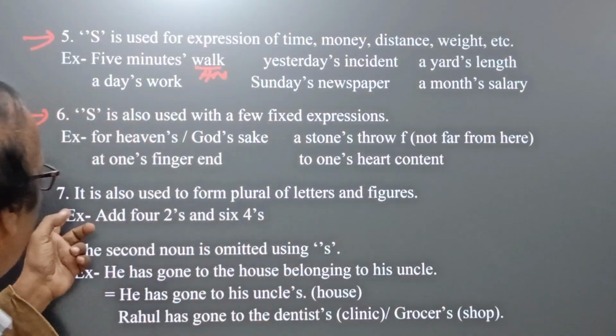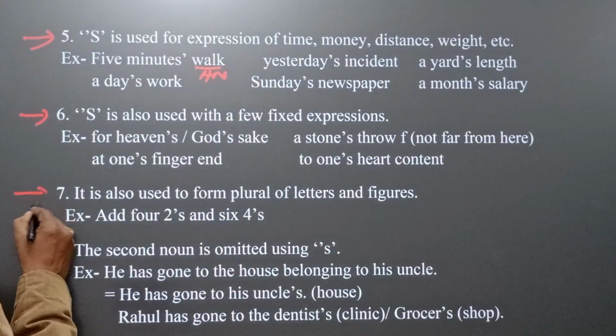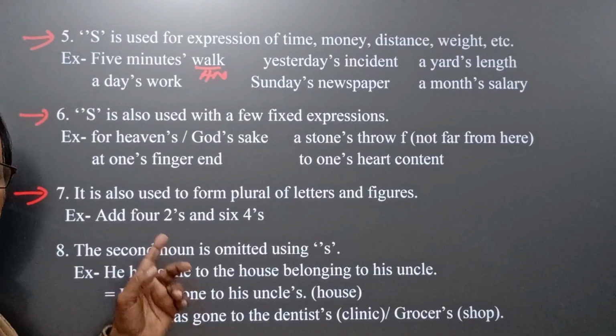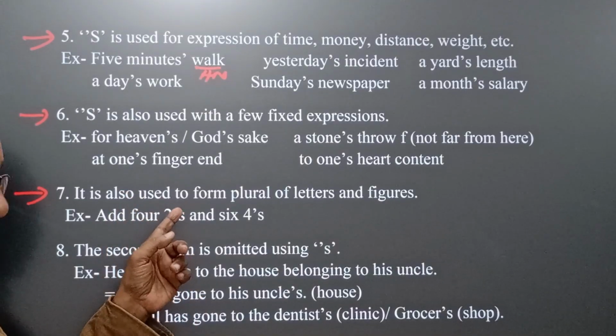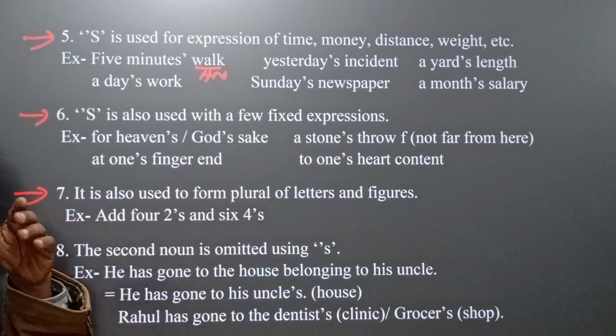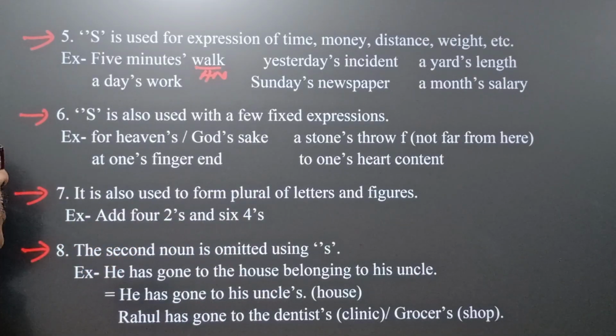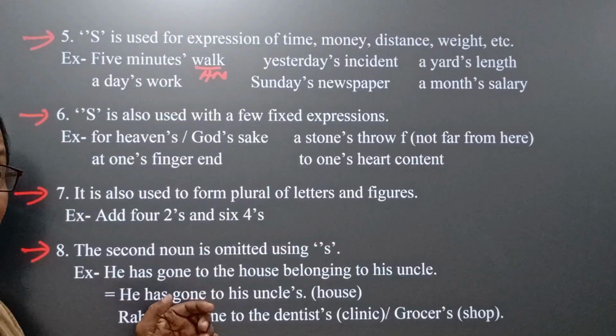Now come to number 7. Apostrophe s is also used to form the plural of letters and figures. Apostrophe s is also used in plural forms of letters. Add 4 to 80. The second noun is omitted using apostrophe s. Here we find whenever we repeat